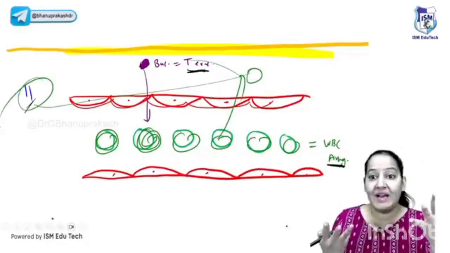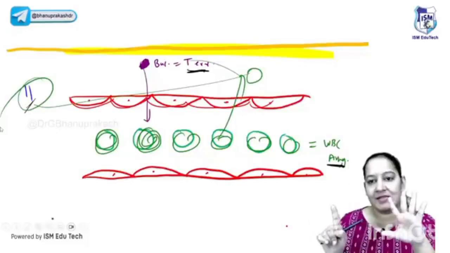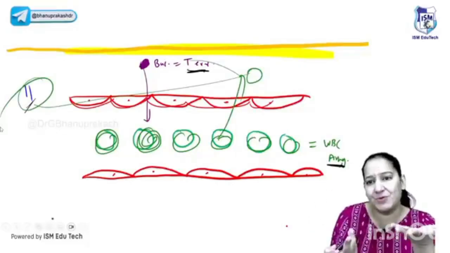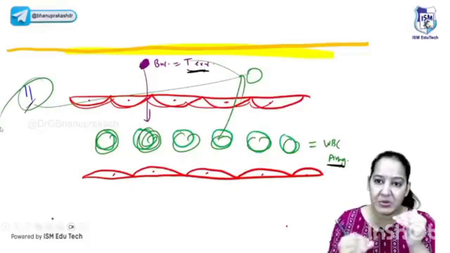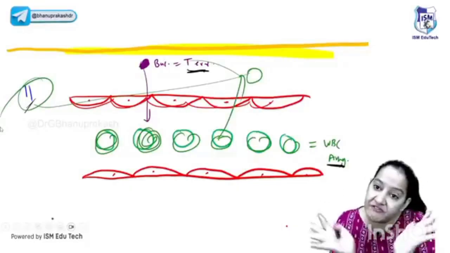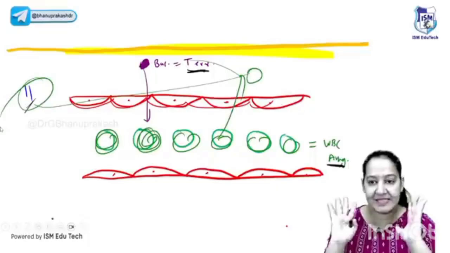So that is the motto. Why are we doing 11 steps? Everyone learns the 11 steps, the 5 vascular, the 6 cellular. Even students don't know why it is happening. What is the purpose? Why are we performing all this tedious exercise? We want to take the WBC out so that it can fight or do the phagocytosis of the bacteria and the bacteria is dead. This is the purpose. Say yes, everyone with me.